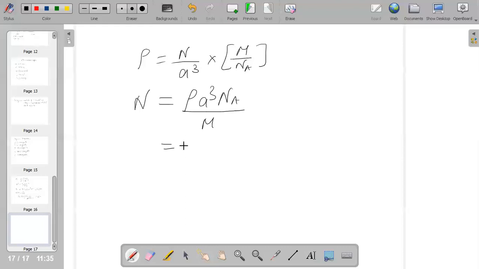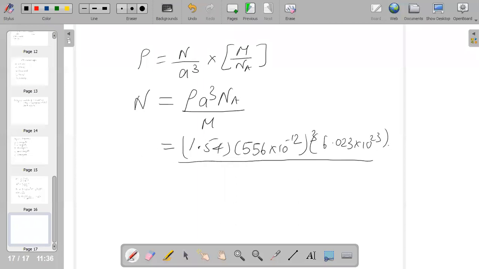You can directly substitute and calculate your n value. If you substitute all the values here, that is you are having 556 into 10 to the power of minus 12, the whole cube, into 6.023 into 10 to the power of 23 divided by your 40. So when you calculate, you will get approximately n value to be equal to 3.98, which we can round off and take it to be 4.